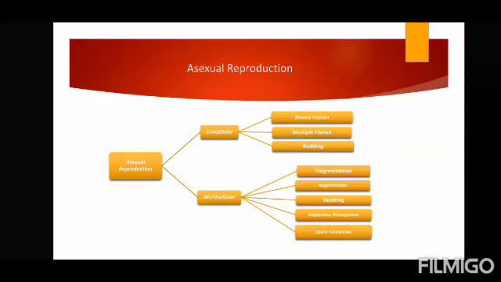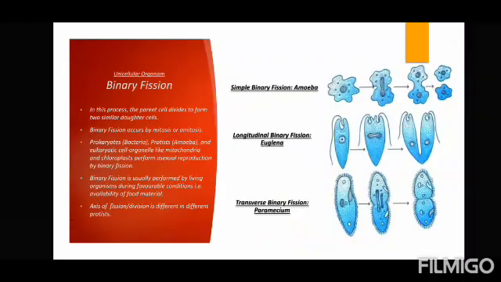And in case of multicellular organisms, meaning the organism is made up of more than one cell, it can reproduce asexually by fragmentation, meaning forming fragments, regenerating a whole new body, budding, forming buds, vegetative propagation, which also we'll look into in detail, and spore formation, meaning through the cells which are called spores. So this is about asexual reproduction in unicellular and multicellular organisms.